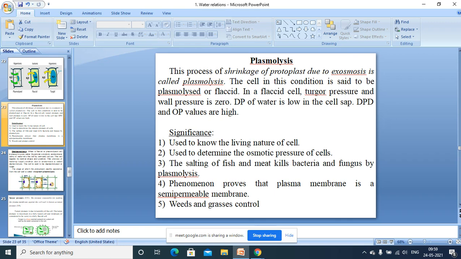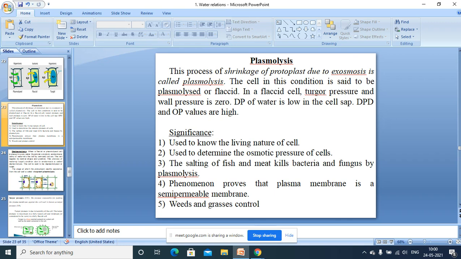And the plasmolytic phenomenon proves that the plasma membrane is a semi-permeable membrane. That's why there is a chance for exosmosis. Also plasmolysis is useful in controlling weeds and grasses, particularly in the clay courts of tennis.